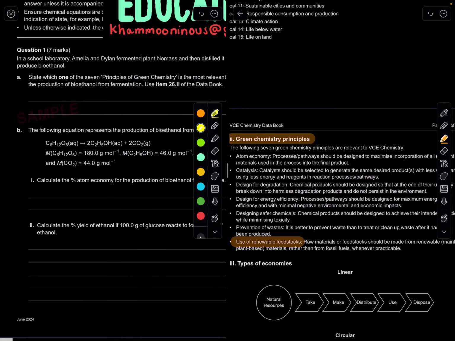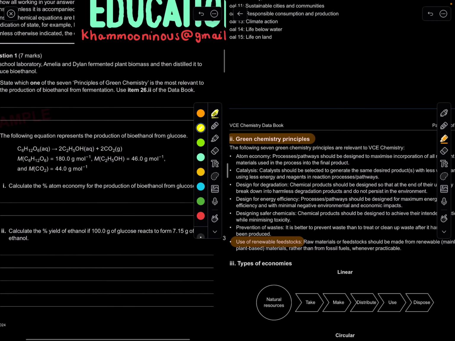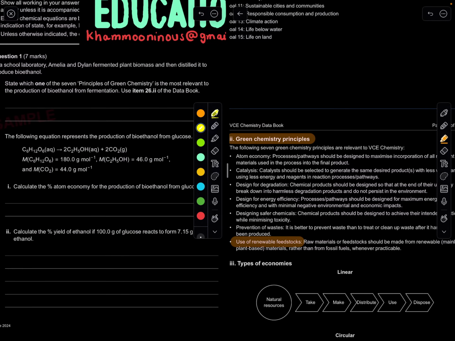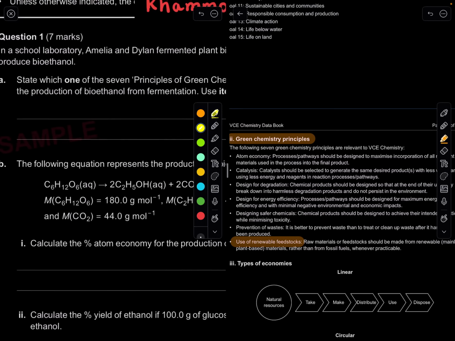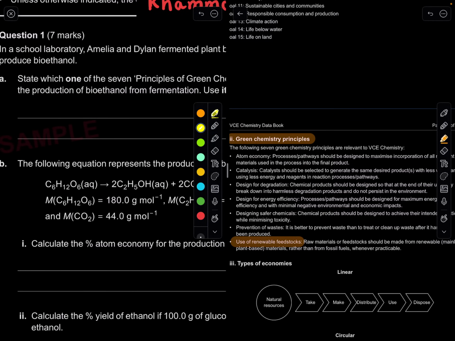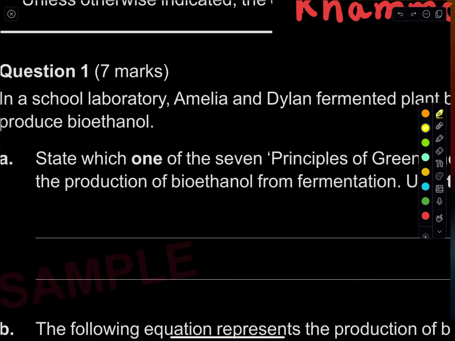So materials rather than fossil fuels wherever practical. That's pretty much what we're doing. We're not using coal, we're fermenting plant biomass to create bioethanol. So the most relevant to the production of bioethanol is the use of renewable feedstocks. Let's write that down here.